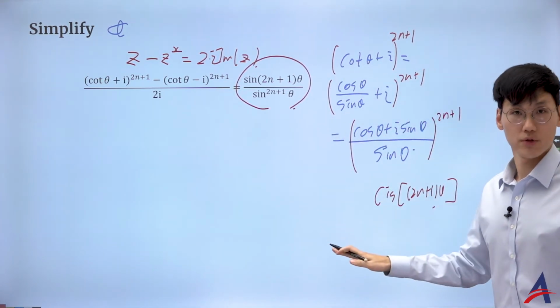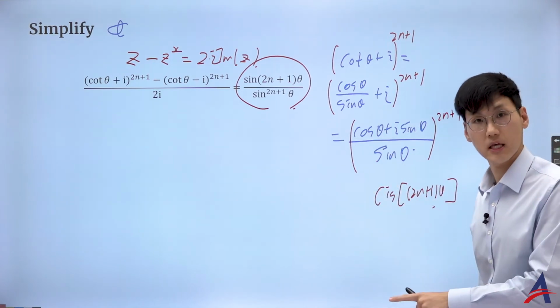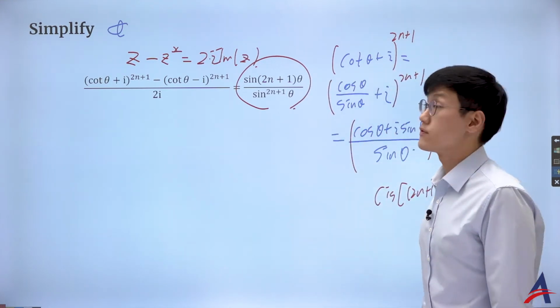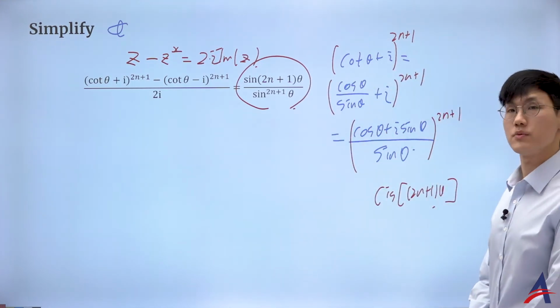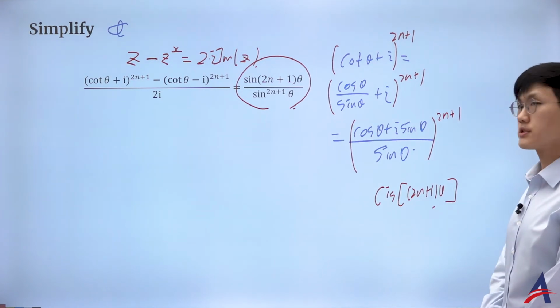I want you to realize it's no biggie. I want you to pause the video and try it yourself, but this is exactly the same as the November 2014 question, just slightly different in the use of the cotangent. But no problem. That's just the reciprocal of tangent. That's just cosine over sine, and we can do the same thing.